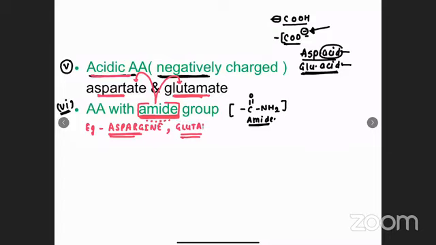Everything is not that easy. It is glutamine. So we have two amino acids which contain an amide group, asparagine and glutamine. Amide group containing amino acids, asparagine and glutamine. This is the sixth subcategory of amino acid.